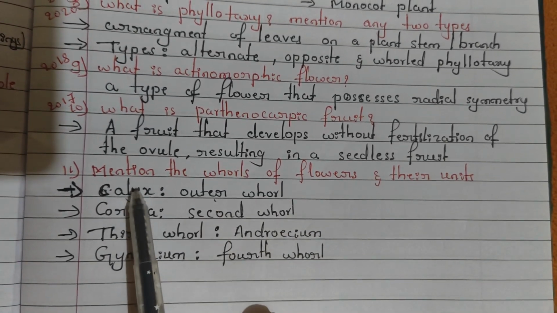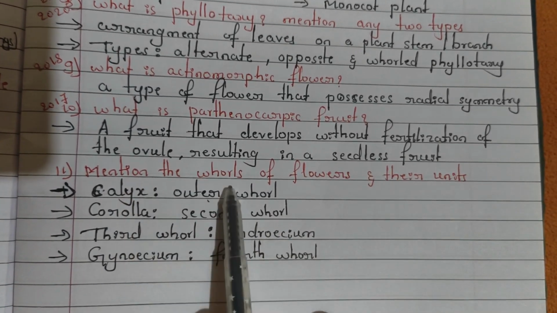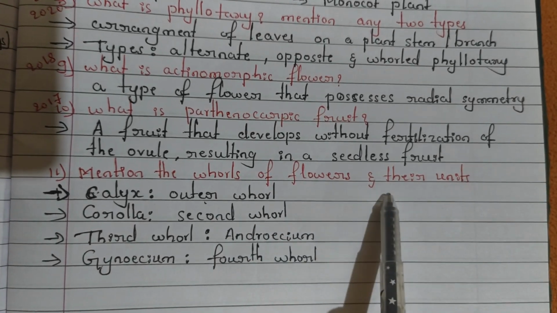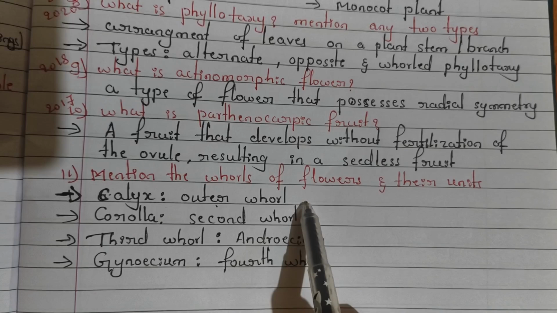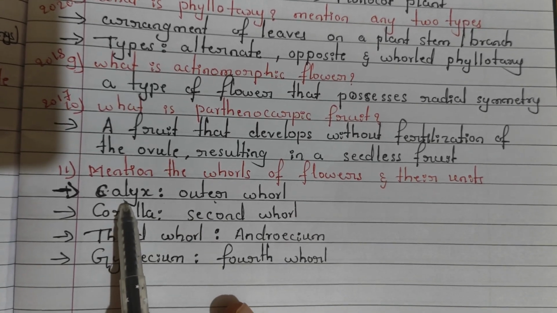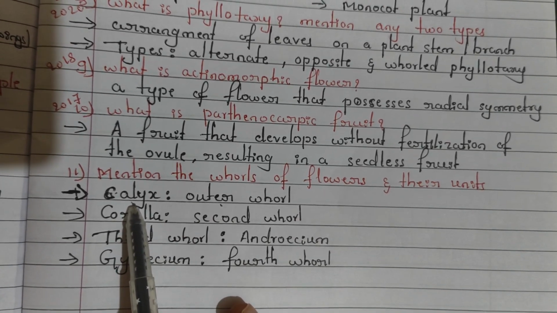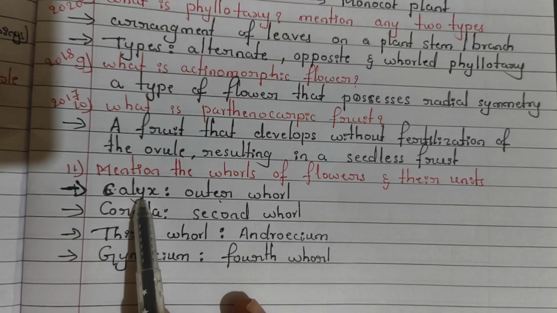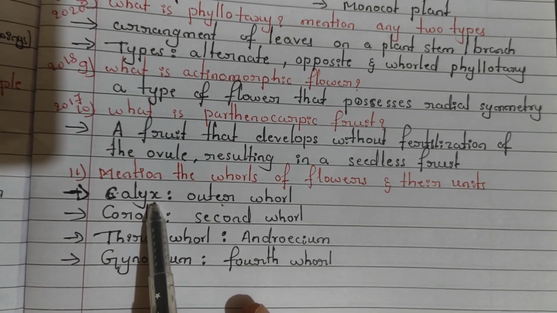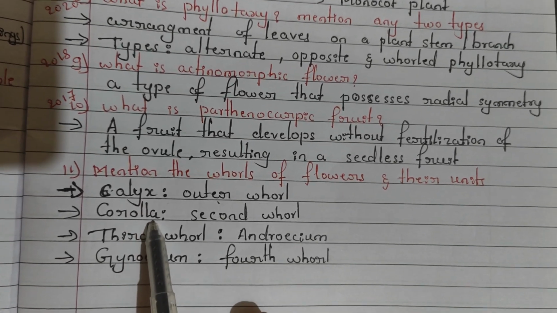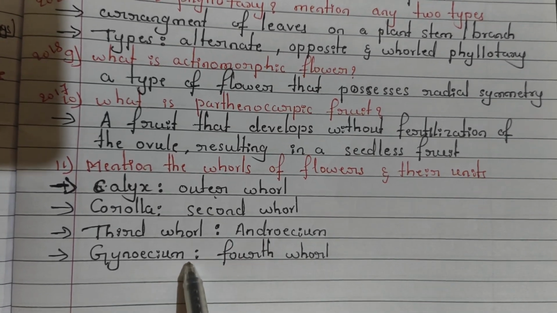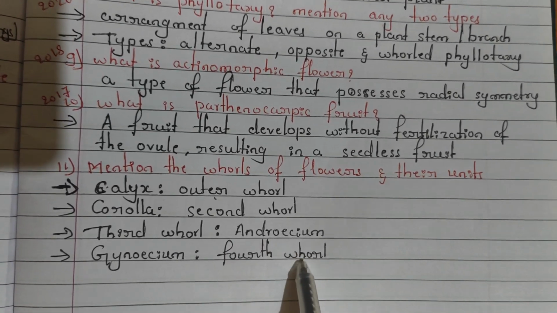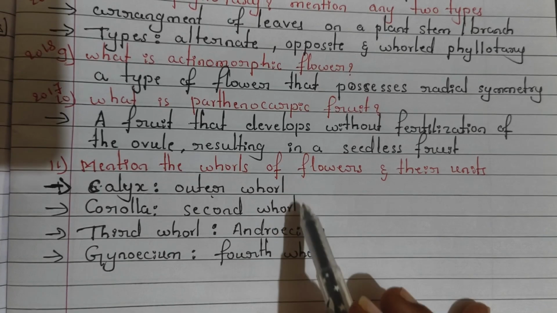Next and last question is: mention the whorls of the flower and their units. It is an important question that arises many times. Whorls means circles, flower circles. First one is calyx, the outermost, green in color. Then corolla, that is colorful. The third whorl is androecium, and gynoecium is the fourth whorl, the central one. In total there are four whorls.